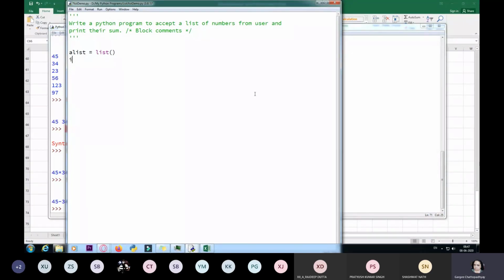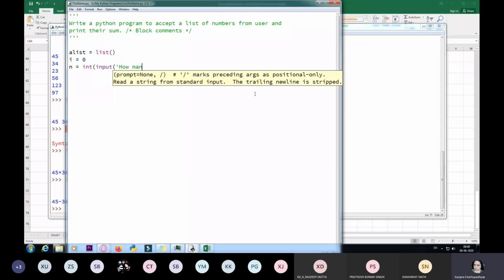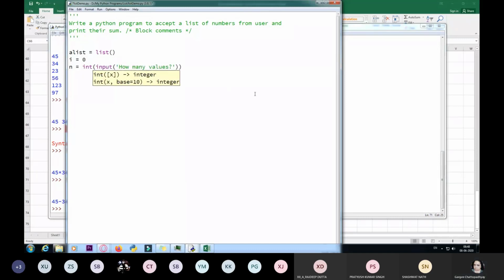Now what I'm going to do is take a while loop, and for a while loop I have to take an initial value. I have to take a loop control variable i, and I will start that from 0. I'm also taking n, and I will ask from the user how many values you want to enter. I've taken n. Now this thing I can do using a while loop also, but because I've already asked for the total number of values, there is no point in using a while loop. I'm using a simple for loop.